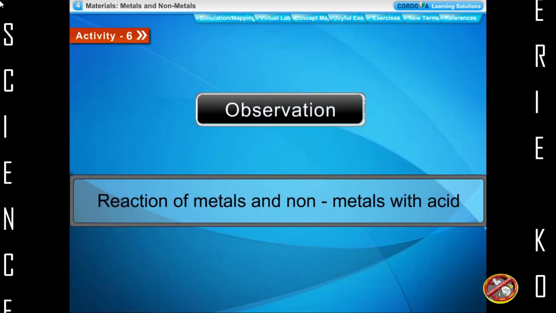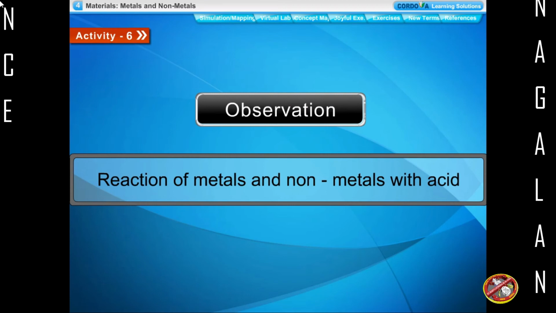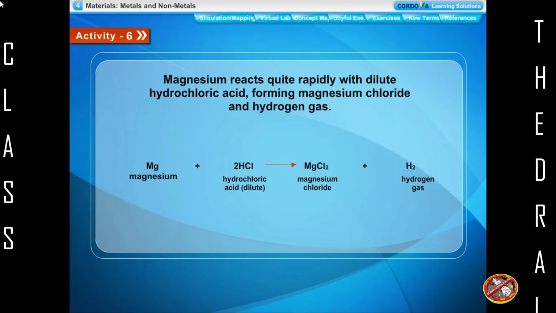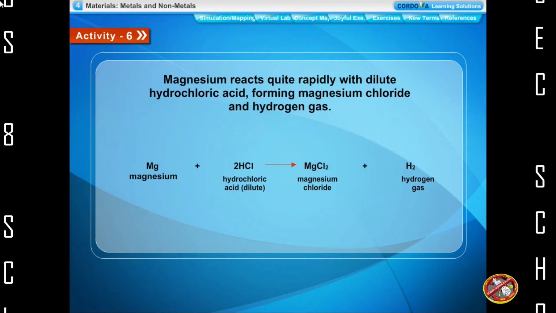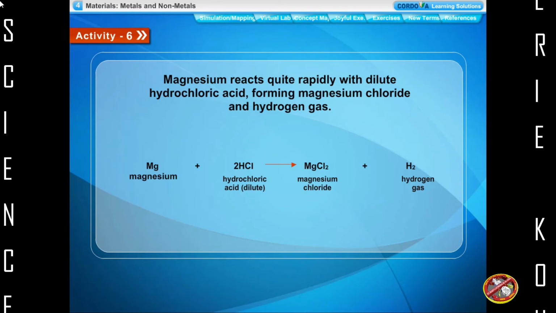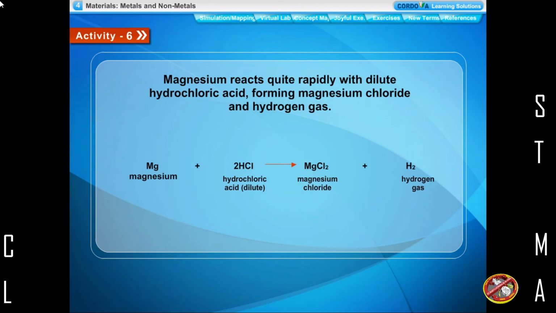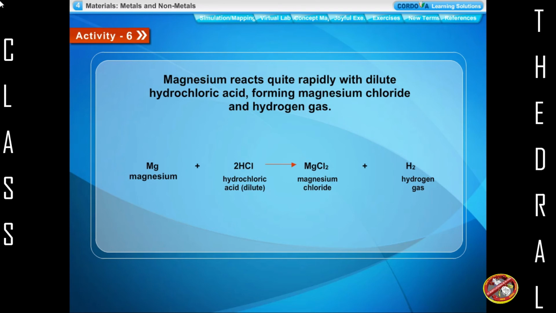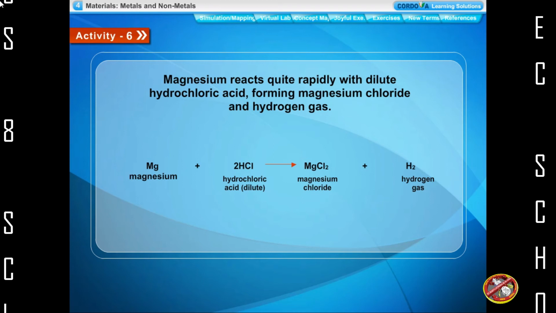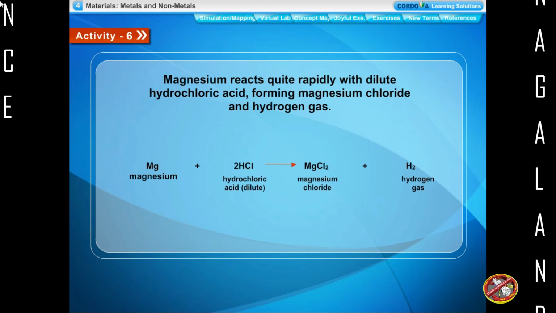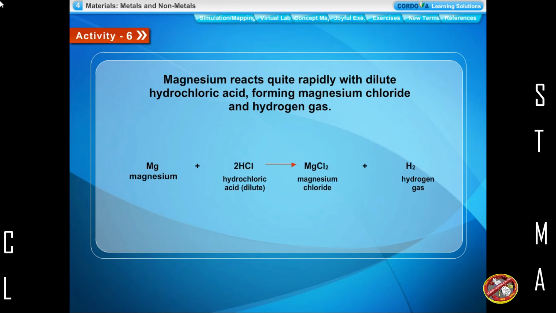Observation. Reaction of metals and non-metals with acid. Magnesium reacts quite rapidly with dilute hydrochloric acid, forming magnesium chloride and hydrogen gas. Magnesium plus dilute hydrochloric acid react to form magnesium chloride plus hydrogen gas.